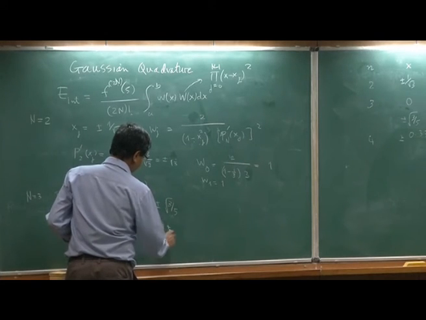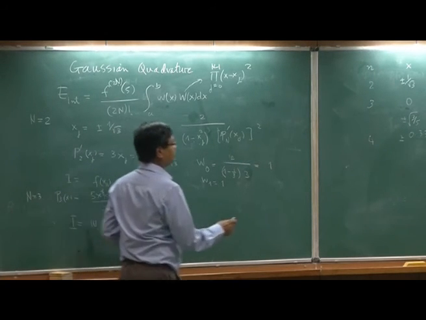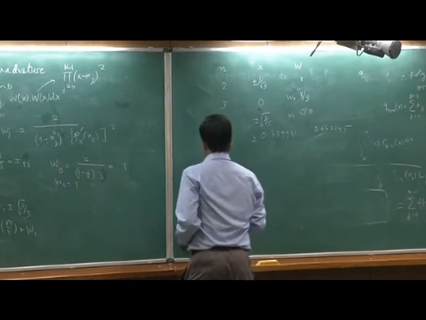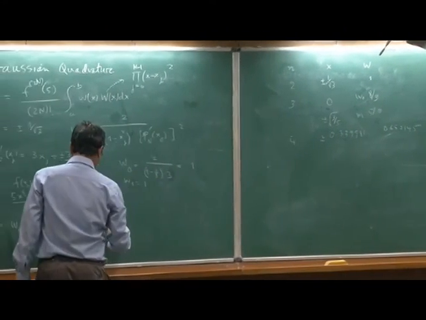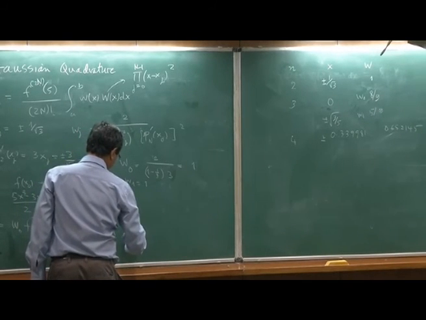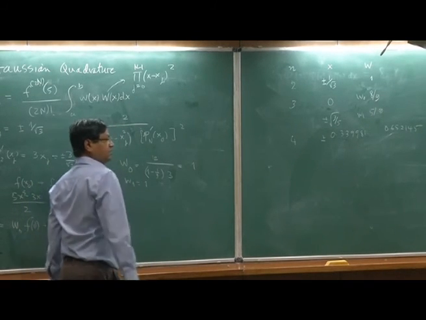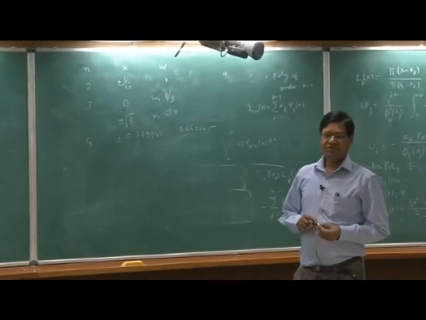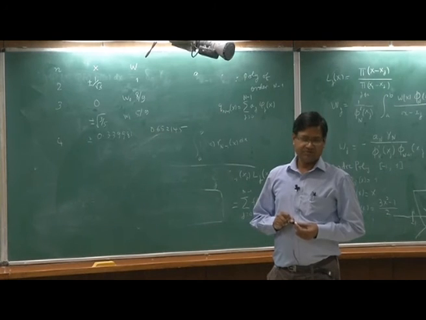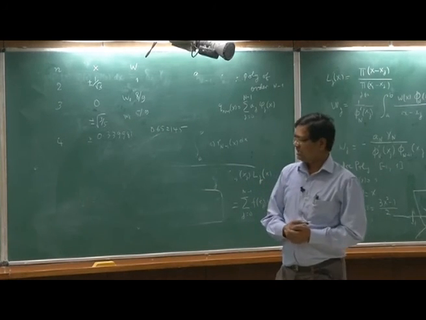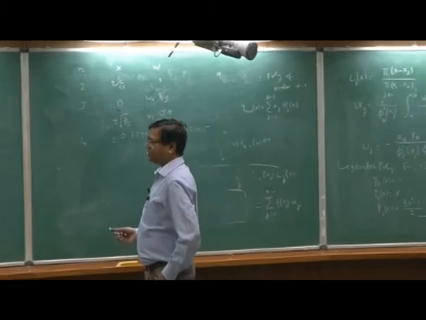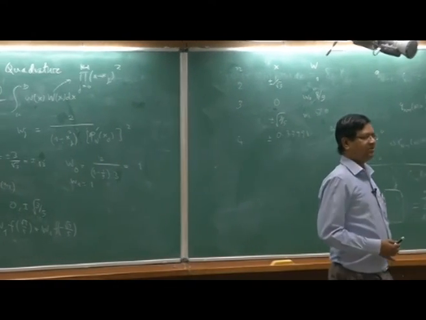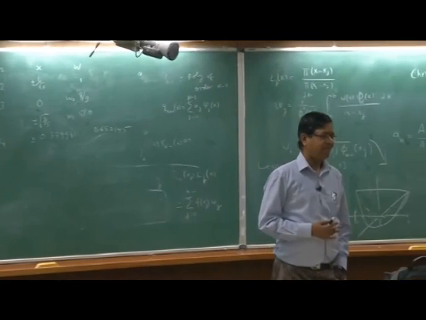In fact, this weight is the same, I am going to call it W1, and this is computed at the negative root. This will give you accuracy up to 5th order, x to the power 5. That is why it is very powerful. In fact, if you can compute the function at any given point, Gaussian quadrature is the best formula for integration, not Newton-Cotes.